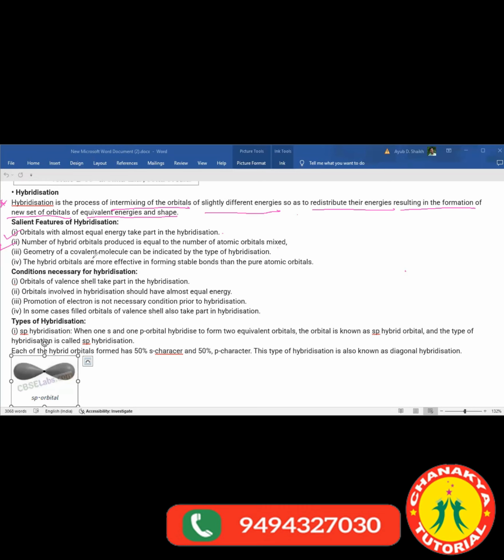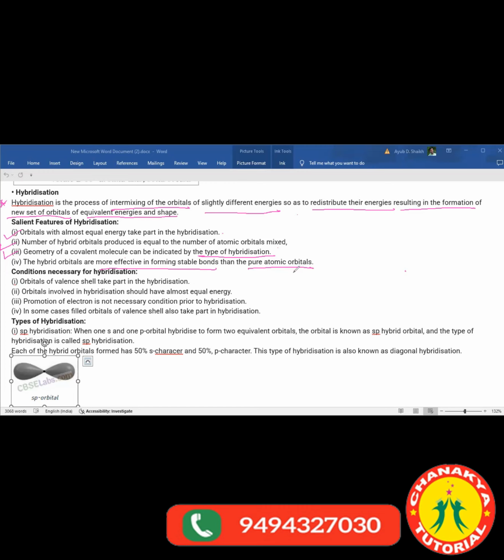Geometry of the covalent molecule can be indicated by the type of hybridization. So the geometry of the molecule completely depends upon the type of hybridization that happened. And hybrid orbitals are more effective in forming stable bonds than the pure atomic orbitals.